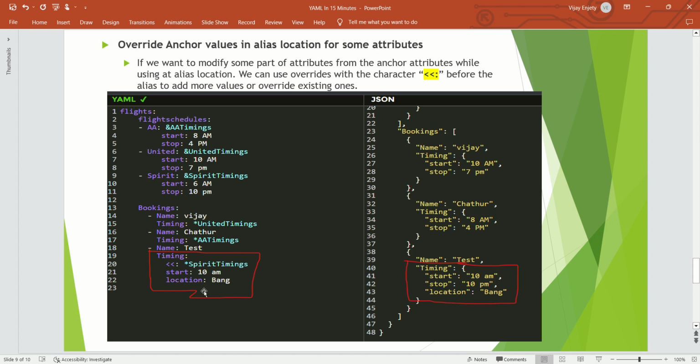If the key value is new, then it is taken as new. When it becomes the actual value, in the timing, start is overridden, instead of 6 a.m. it is 10 a.m., and the location attribute has been added. So this is the benefit of using anchor and alias, and we can also do the override.